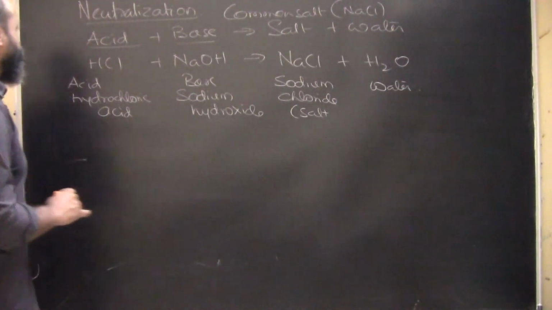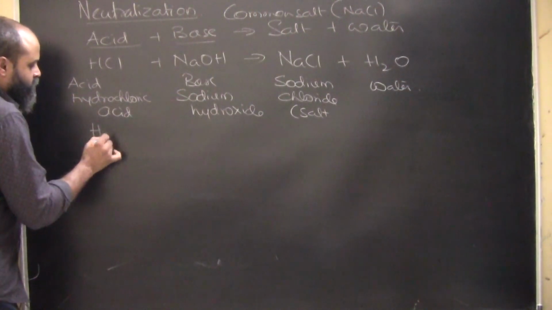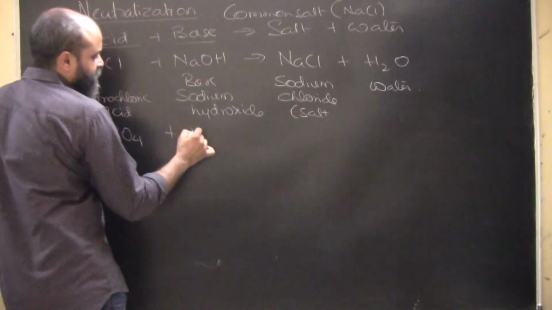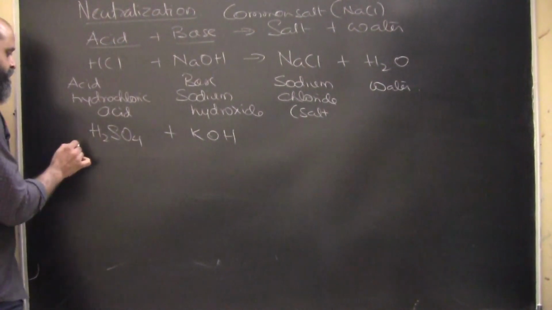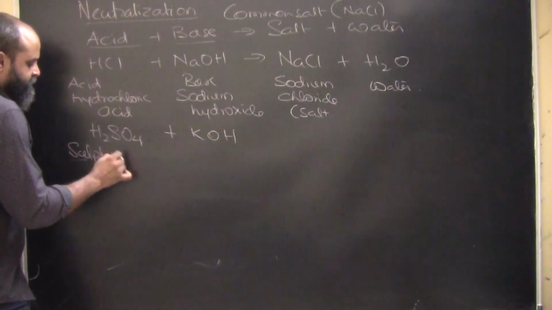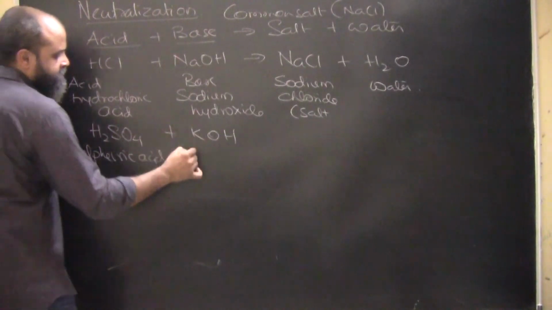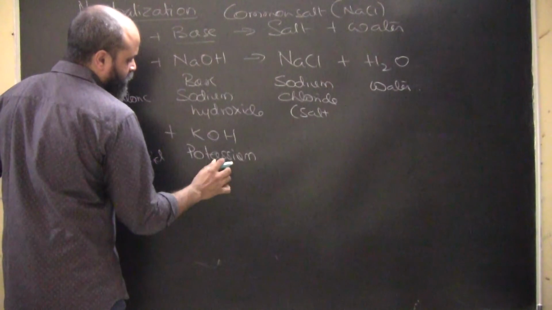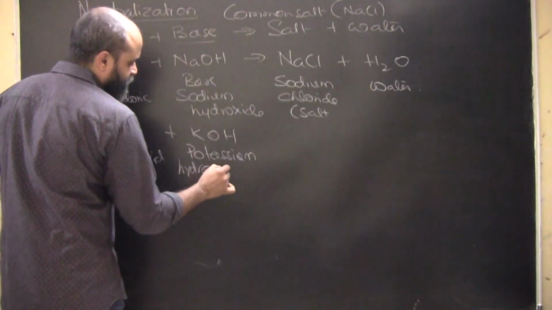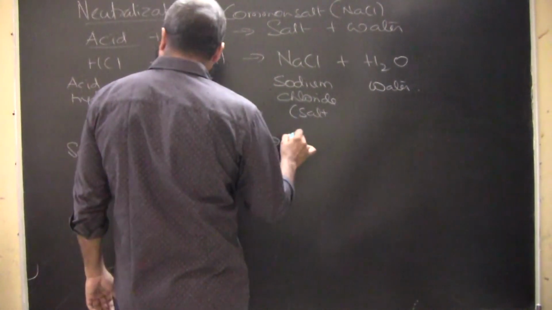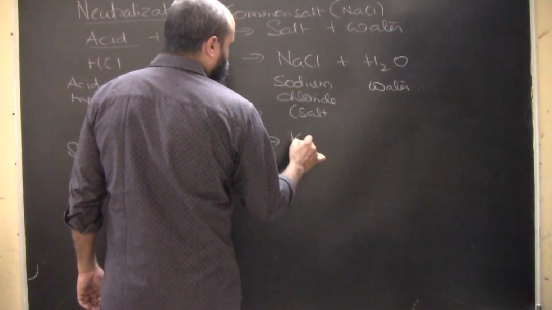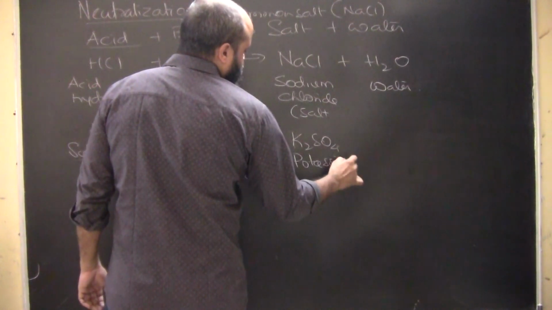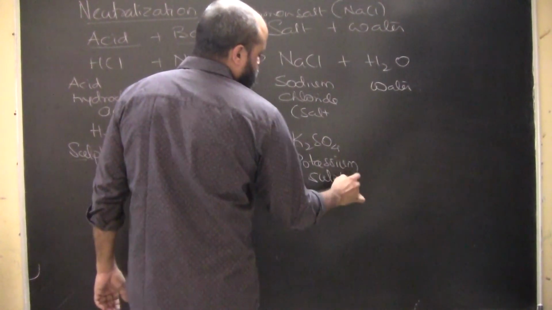Let's say we have H2SO4, that is sulfuric acid, and we treat it with potassium hydroxide. This is again a strong acid, sulfuric acid, treated with potassium hydroxide. That will form K2SO4, which is potassium sulfate, and water.